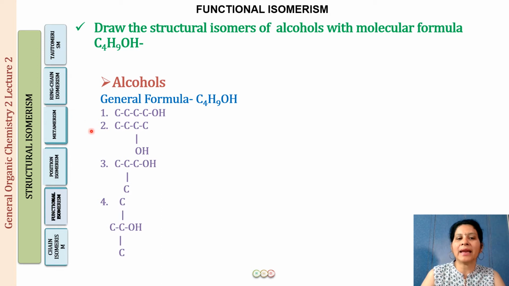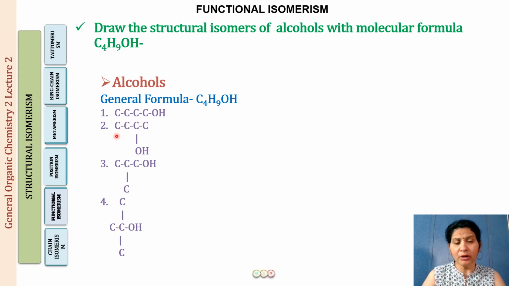Alright. So we have n-butane where all the four carbons are arranged in a straight continuous chain of four carbons, right? So here this carbon has primary hydrogen, this will be a secondary hydrogen over here, a secondary hydrogen over here, and a primary hydrogen over here. If you remove any of the primary hydrogens and replace it by an OH, you get the first isomer for this alcohol, that is going to be n-butyl alcohol. And if you remove any of the secondary hydrogens, replace it by an OH, you will be getting the second isomer, that is going to be sec-butyl alcohol.